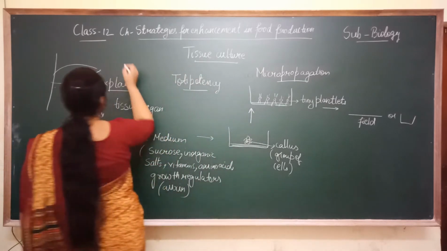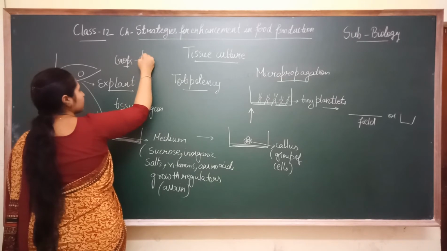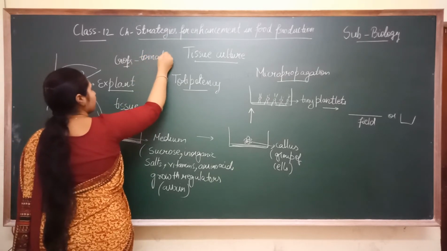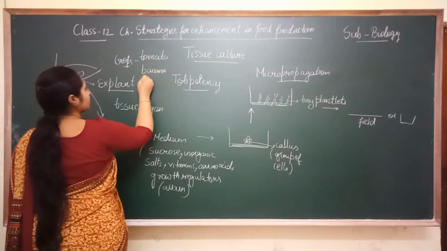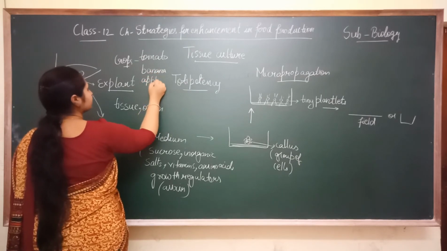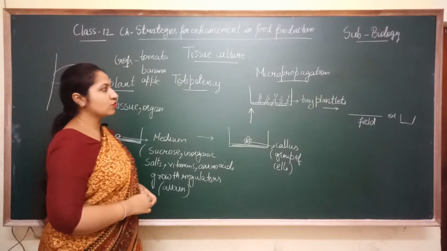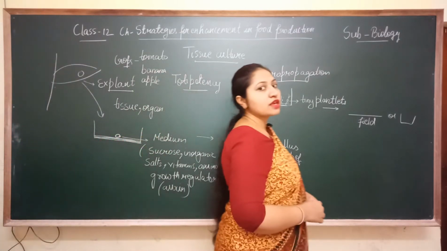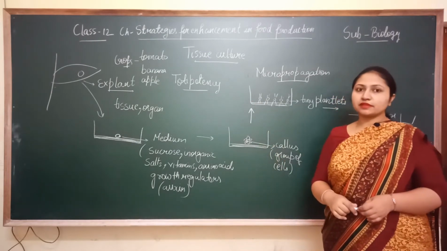Now some crops are there like tomato, banana and apple. These crops are grown on a commercial basis using the tissue culture method.